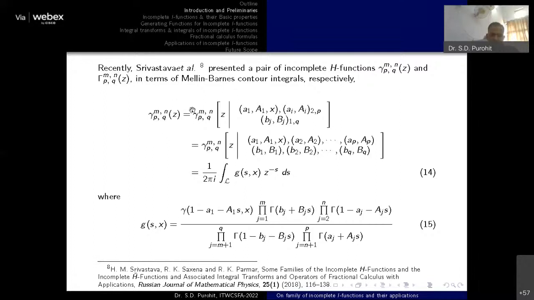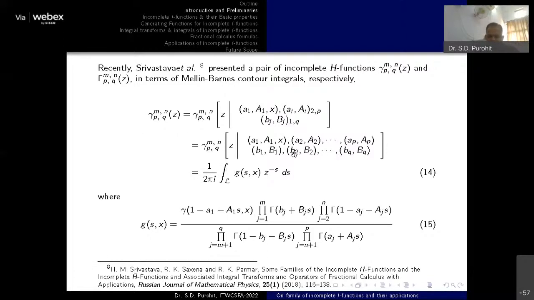So if you remember the definition of the Fox H function, we indicate H, m n, p q. So instead of H, we can write it as small gamma m n, p q and capital gamma m n, p q, which indicates the incomplete H functions. So these are the two incomplete H functions, one of the lower type and another of the upper type.